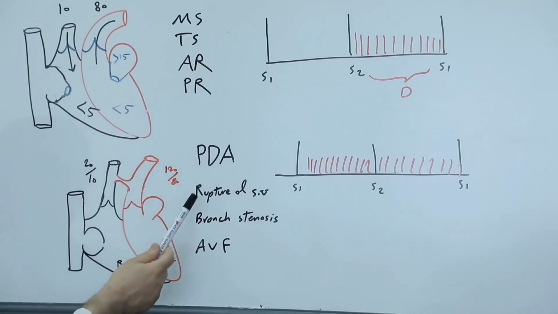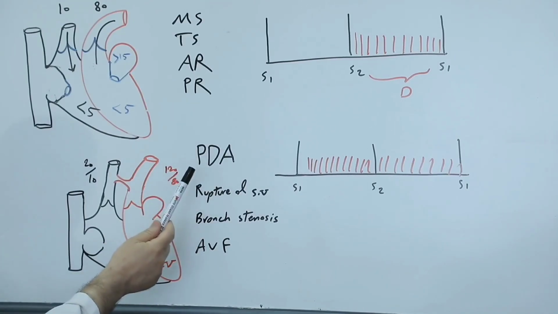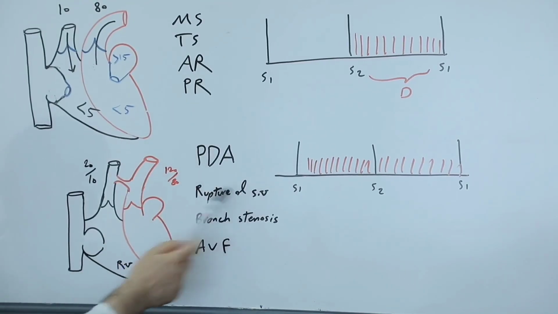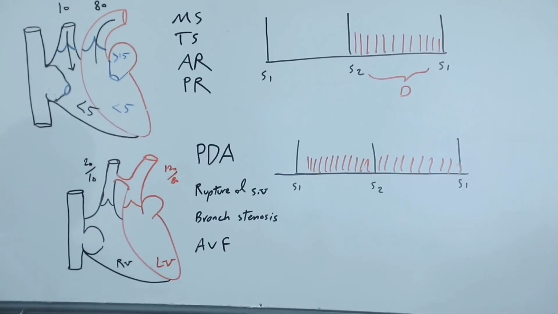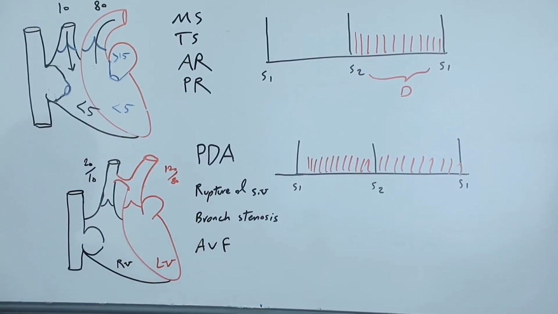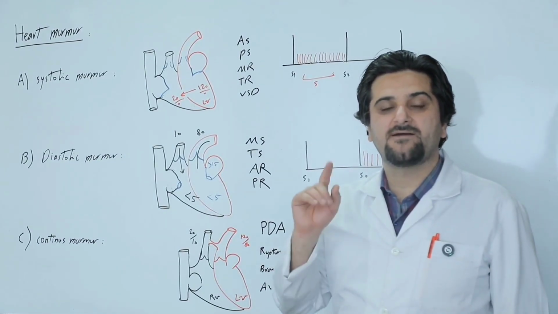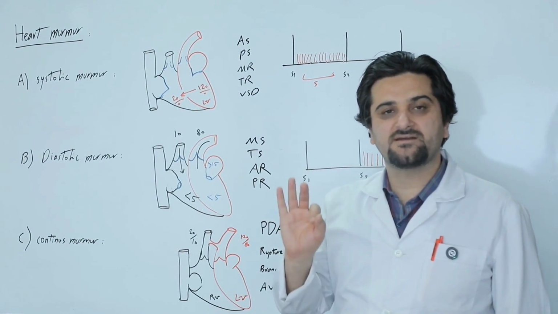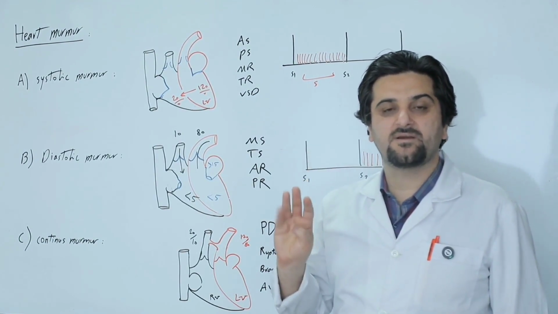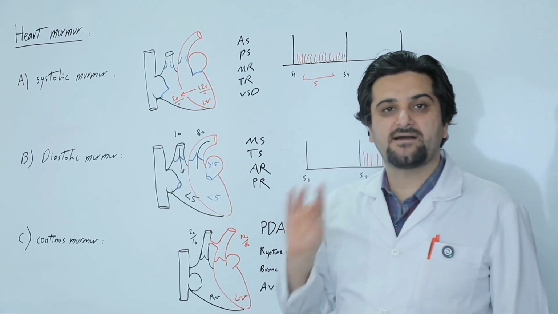Other diseases that can lead to a continuous murmur include the following: rupture of the sinus of Valsalva, branch artery stenosis, and arteriovenous fistula. Therefore, cardiac murmurs are classified into three groups based on their timing: systolic murmur, diastolic murmur, and continuous murmur.